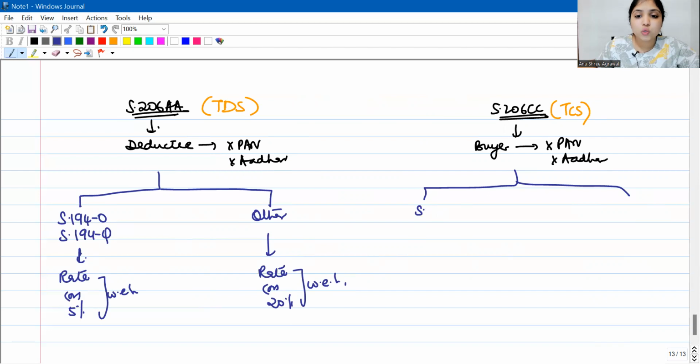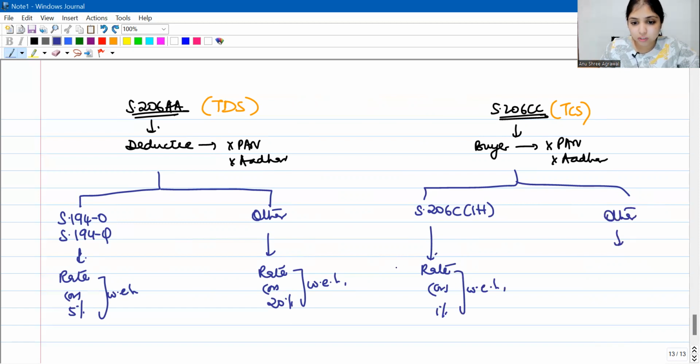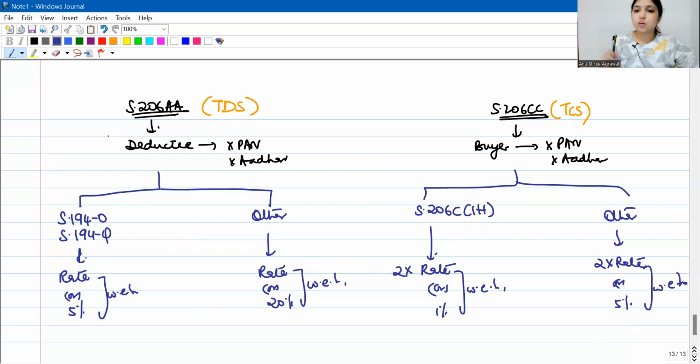Okay. If it is 206CC, that is if it is TCS and if the buyer is not giving PAN or Aadhaar, you will see under which section are you collecting tax. 206C(1H). If it is 206C(1H), you will pick the rate, or 1% whichever is higher. If it is any other section, then 2 times the rate, or 5% whichever is higher. This is 206AA and 206CC.